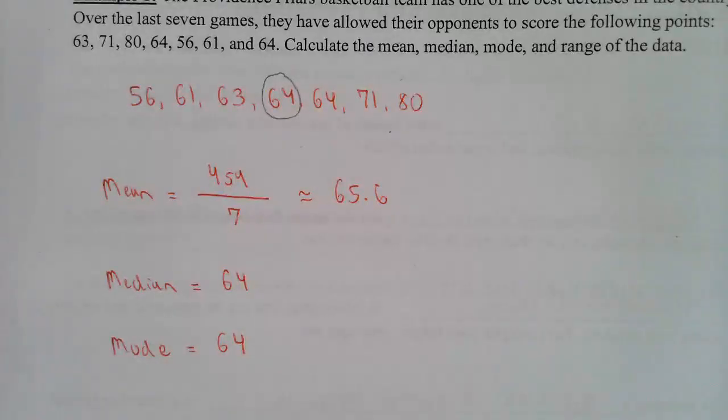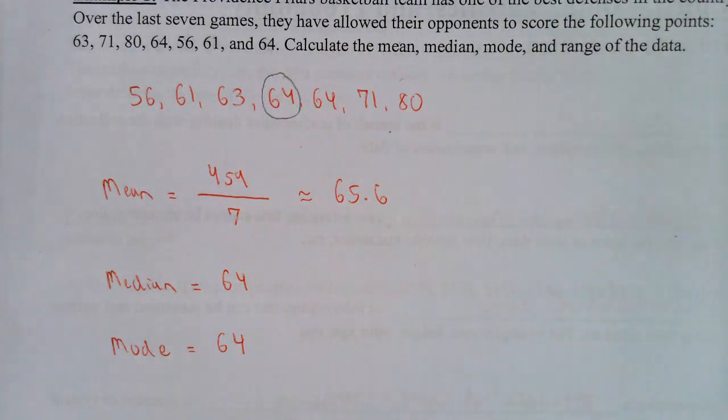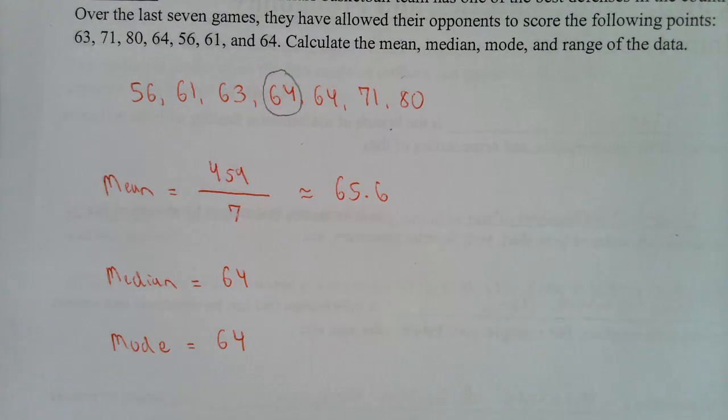If 2 numbers appeared the most often, so suppose you had 80 and then 80 again, then you could say the mode is 64 and 80. Okay, so you could have more than one mode. You could also have no mode. So if none of the numbers repeated, you would say no mode.